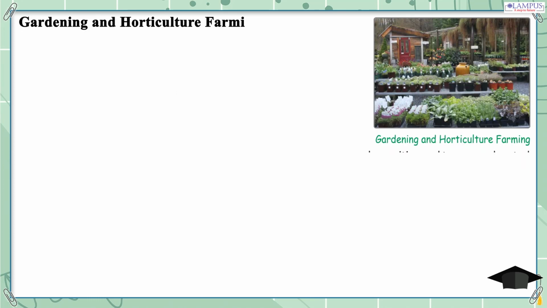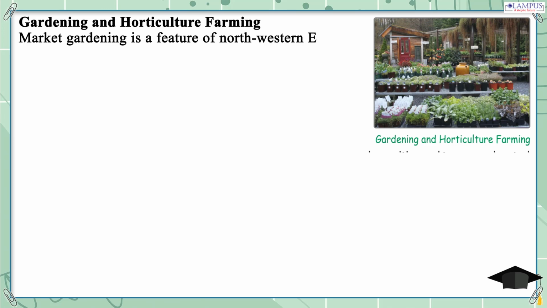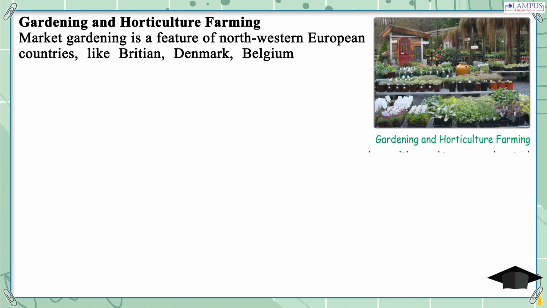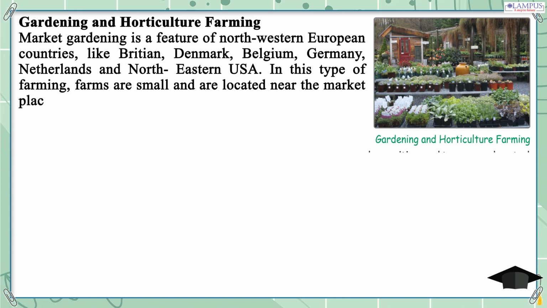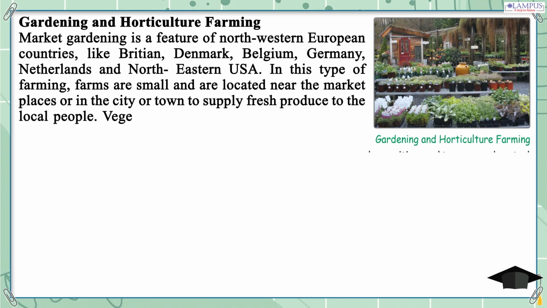Market gardening is a feature of northwestern European countries, like Britain, Denmark, Belgium, Germany, Netherlands and northeastern USA. In this type of farming, farms are small and are located near the marketplaces or in the city or town to supply fresh produce to the local people. Vegetables are grown either in fields or in glass houses.